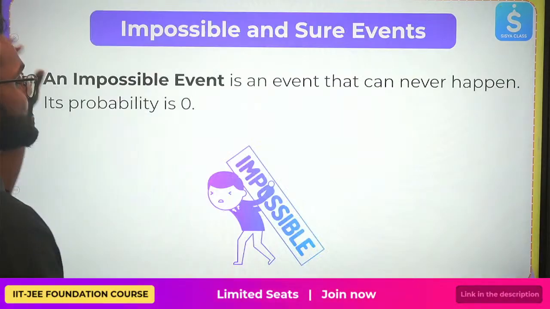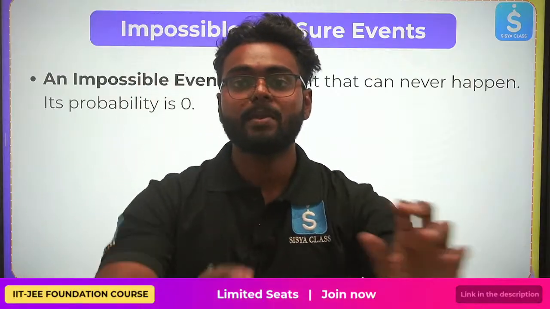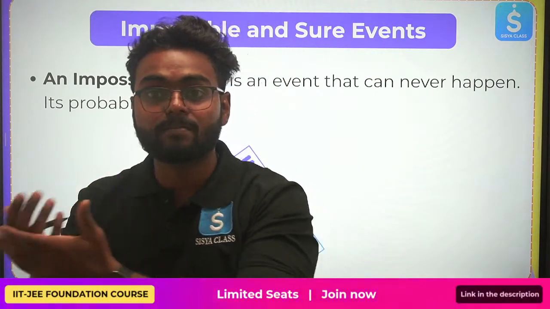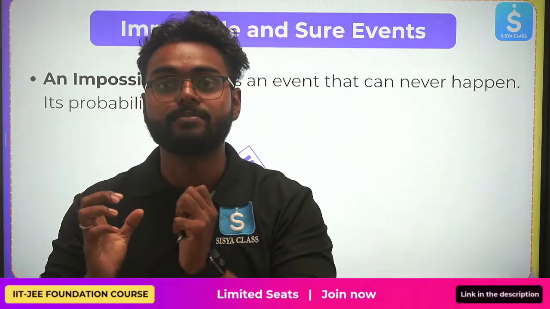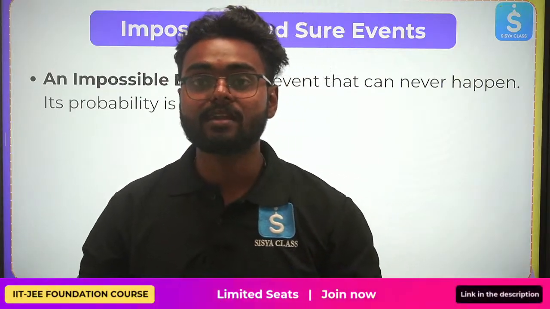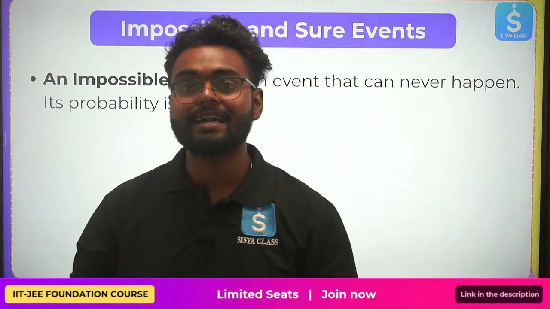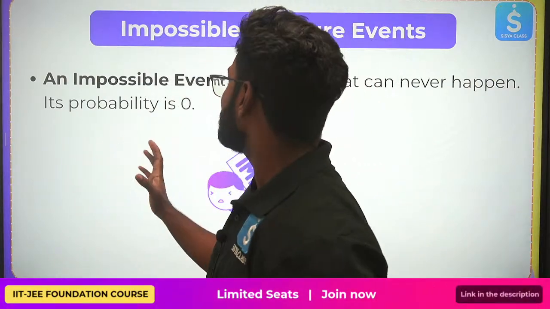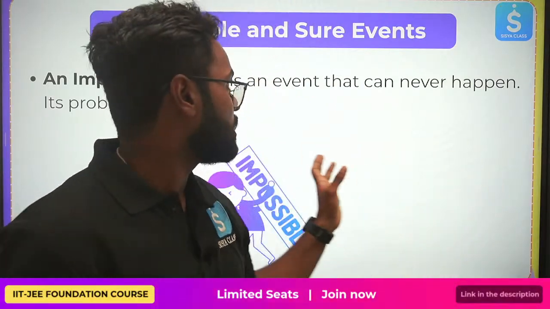Right, let's see. First, let us study what the types of events are. What is an event? In the previous class, we studied what probability is. It's like predicting the chances of something happening. What is sample space? The set of all possible outcomes of any experiment. What is an event? The favorable outcome, or something that you want. When you're tossing a coin, if you want a head, that is an event. Now, depending upon events, we have classified events into some types.